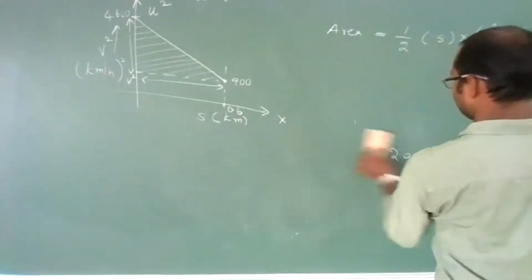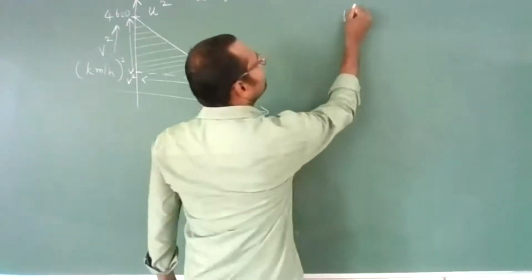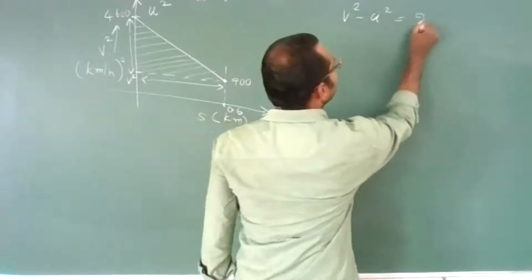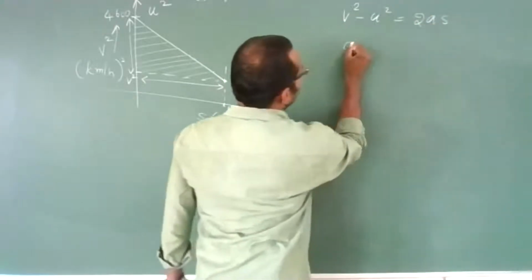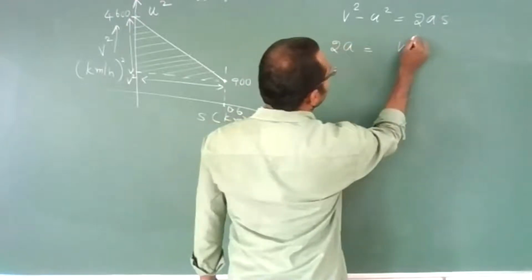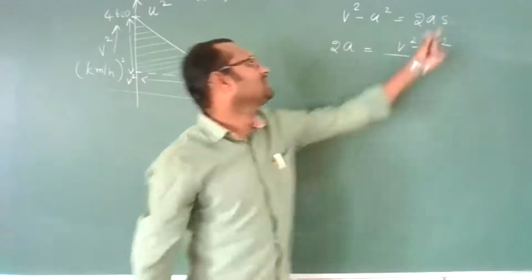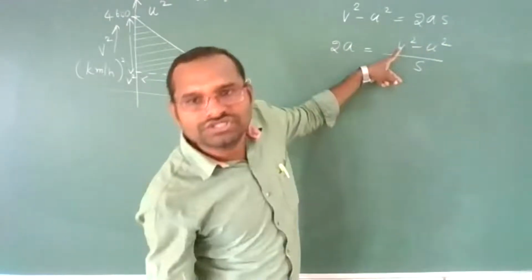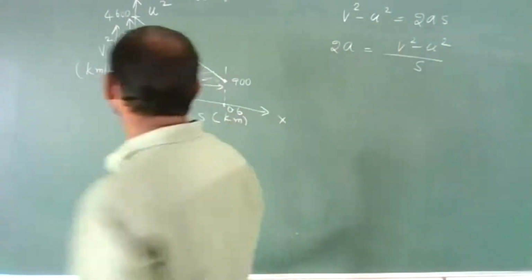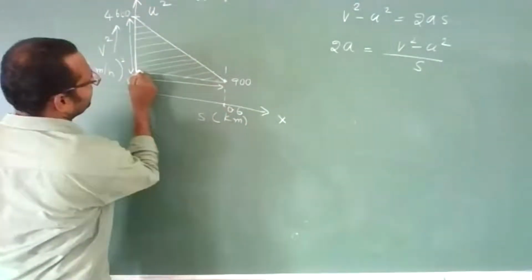Take the slope of this curve. See, here we have the formula v square minus u square equal to 2as. If you want acceleration, what should I do? 2a is equal to v square minus u square by s. This value upon this value I should take.